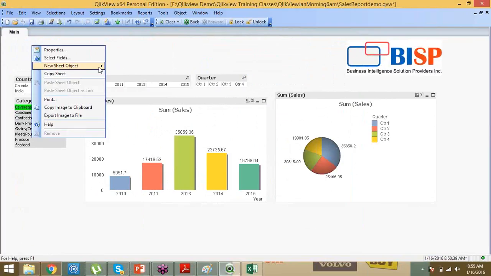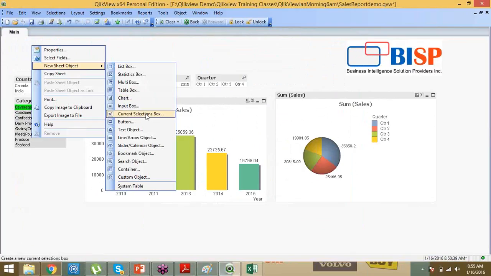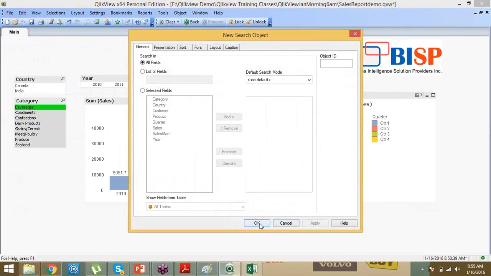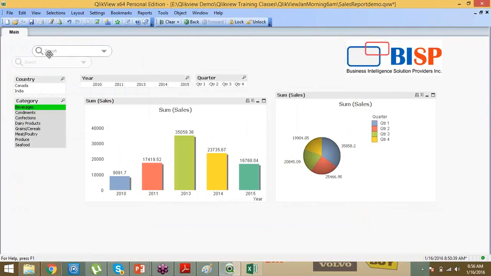I want to give some sort of search functionality, because if there is a huge list of processes and all, it's difficult to find what you need. So let's give a search functionality here, a search object. I will explain what the use of the search object is.